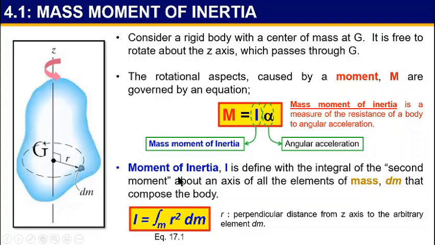However, in order to determine the mass moment of inertia, you need to first determine the mass of this element, which is dm. Let's say we have this small element, then it will be denoted with dm. So first you need to determine the mass of that element in order for you to integrate to get the mass moment of inertia. So how can we get the dm?